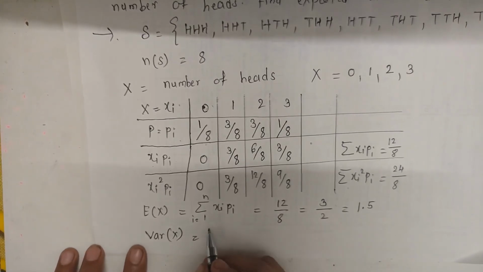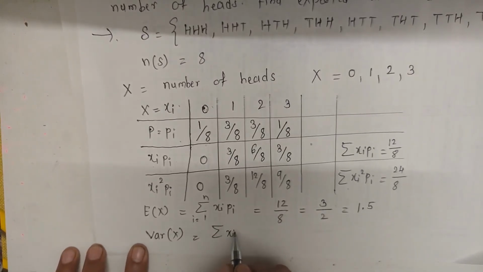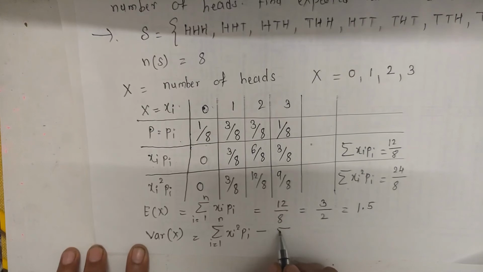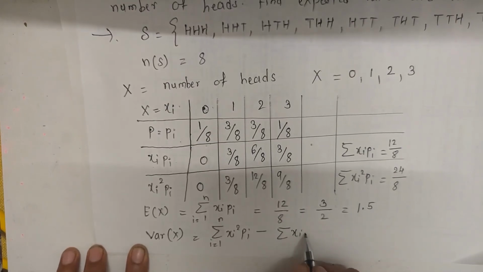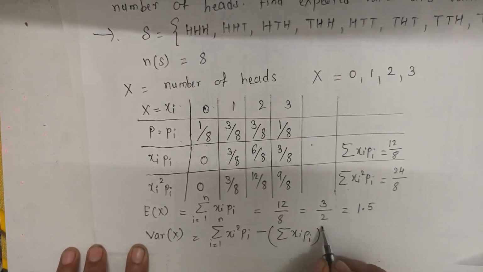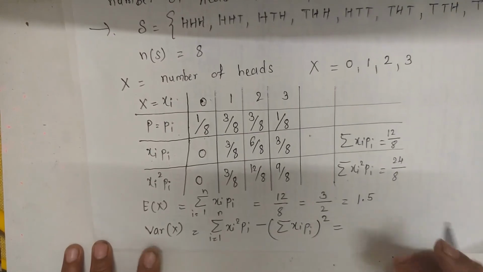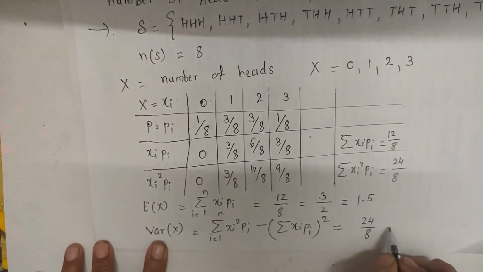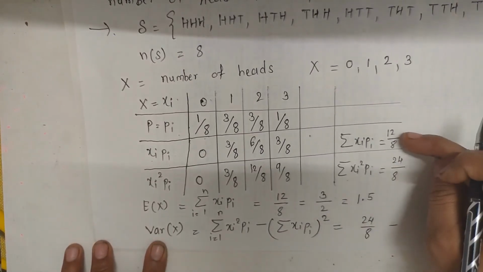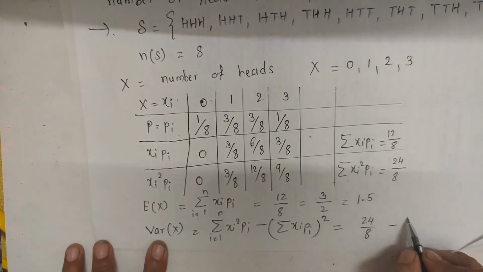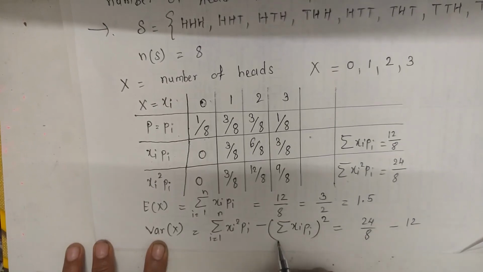The formula for variance of x is summation xi square pi, i from 1 to n, minus summation xi pi, bracket square. Now substitute the values: summation xi square pi is 24 by 8, minus summation xi pi, which is already known, 12 by 8, bracket square.